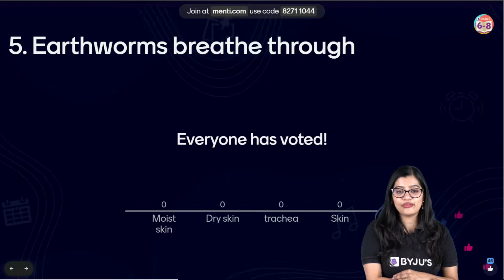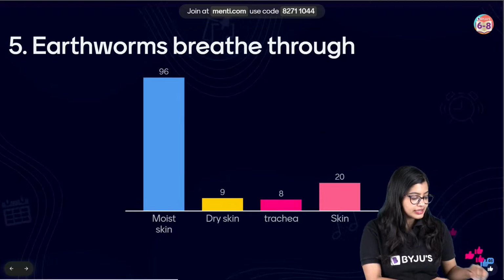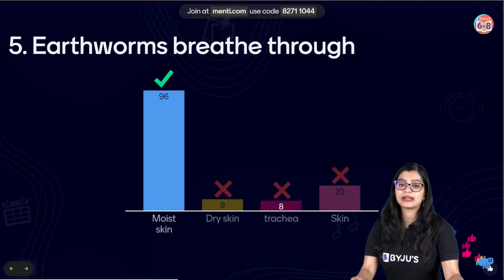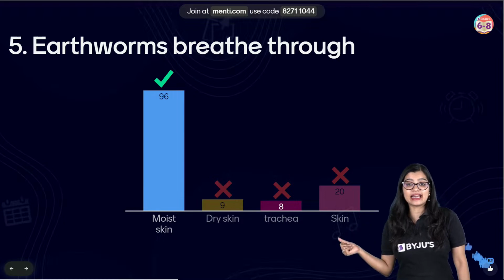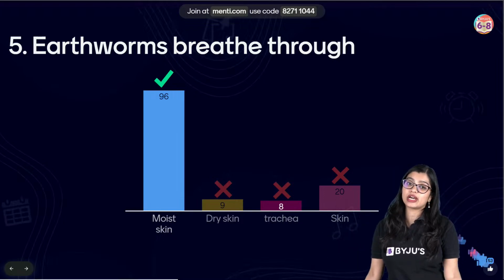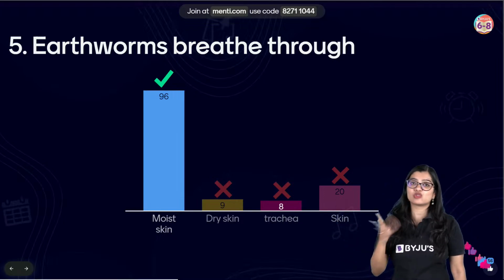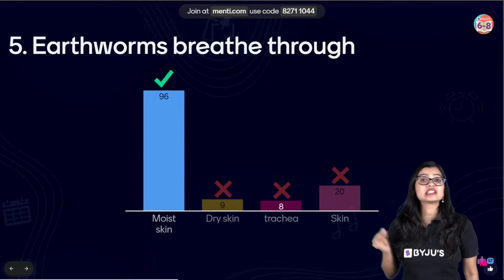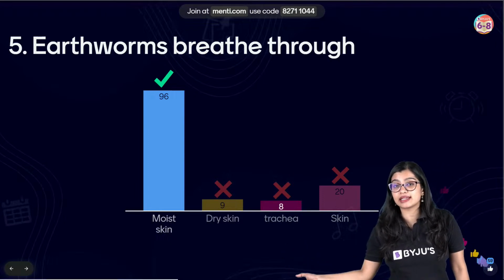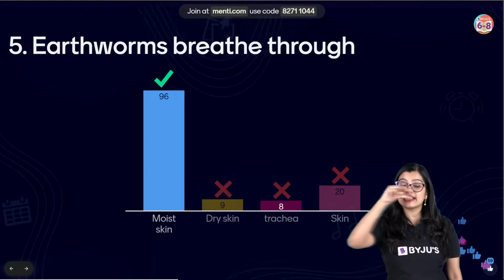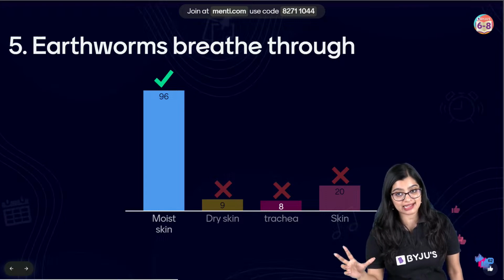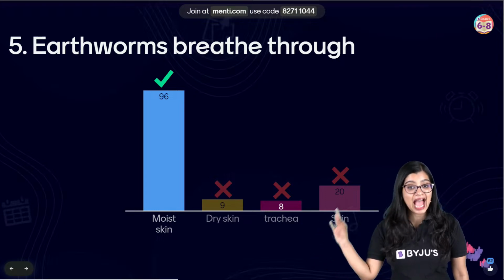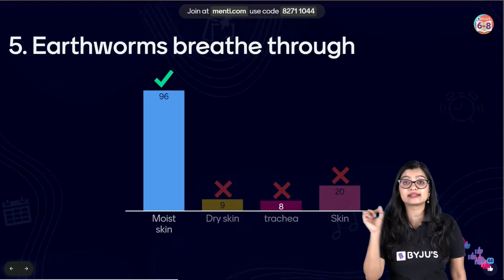Very good, all of you. See, I can see some misclicks happening. Now, like I said, moist skin is the correct answer. Now, you'll tell me, ma'am, skin is also correct. If you give me skin as the answer, I'll give you 0 marks. Why? Because skin is not specific. Skin could be dry skin, moist skin. But we know that especially in the case of earthworms, they have a slimy, moist skin that allows for the diffusion of gases. Which is why the correct, accurate answer is moist skin.